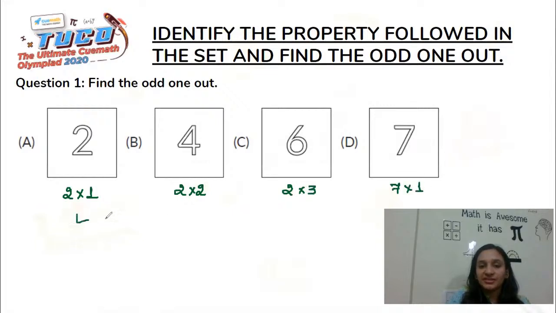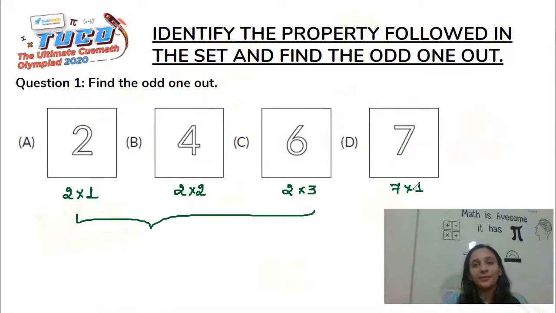So the first 3 are all even numbers, or all are the multiples of 2. 2, 4, 6 are all the multiples of 2. They are all even numbers, but 7 is an odd number and is not a multiple of 2. So the odd one out here clearly becomes option B.